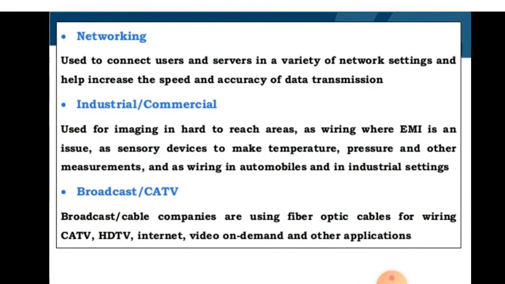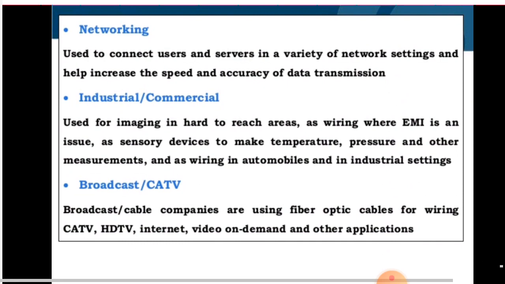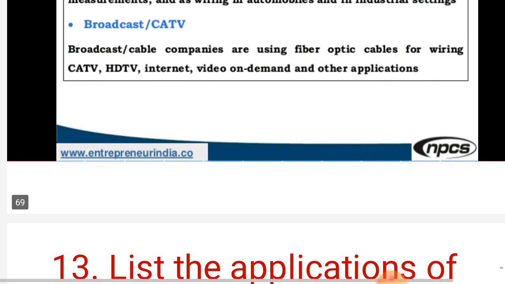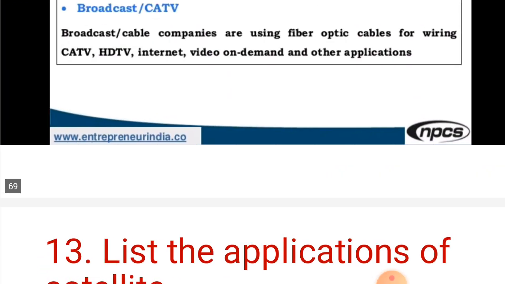Next is broadcast or CATV. Broadcast or cable companies are using fiber optic cables for wiring CATV, HDTV, internet, video on demand and other applications.